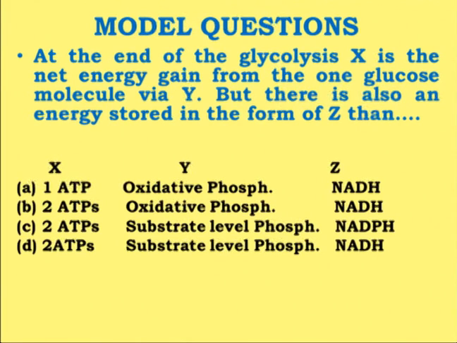molecule via Y. But there is also an energy stored in the form of Z. Then which of the following options is true? I am again reading the question, that at the end of the glycolysis, X is the net energy gain from the 1 glucose molecule via Y. Okay, now here what can be the X? The X can be the ATP.